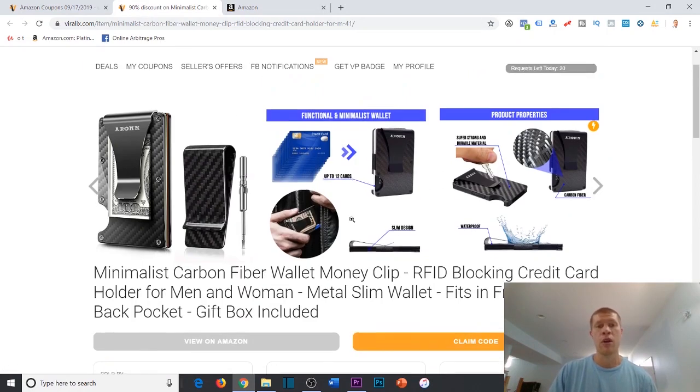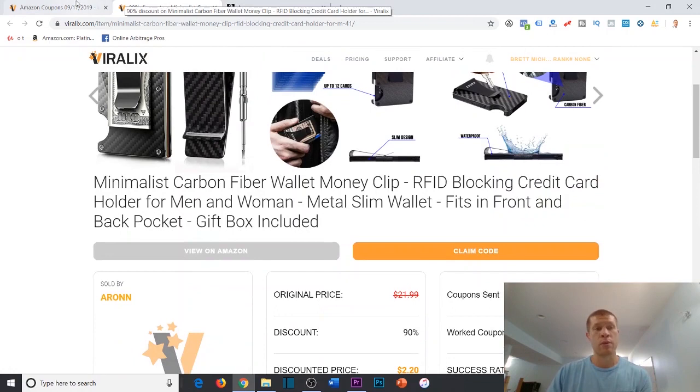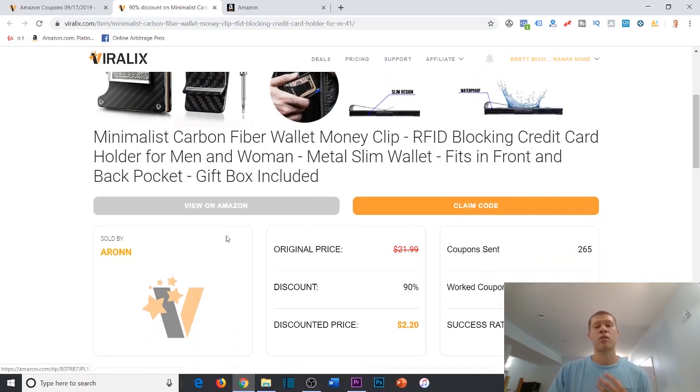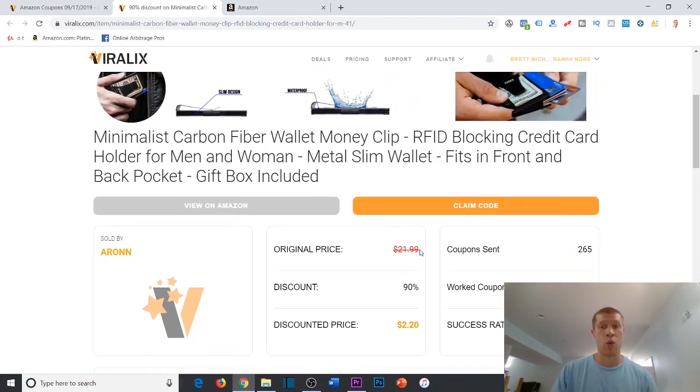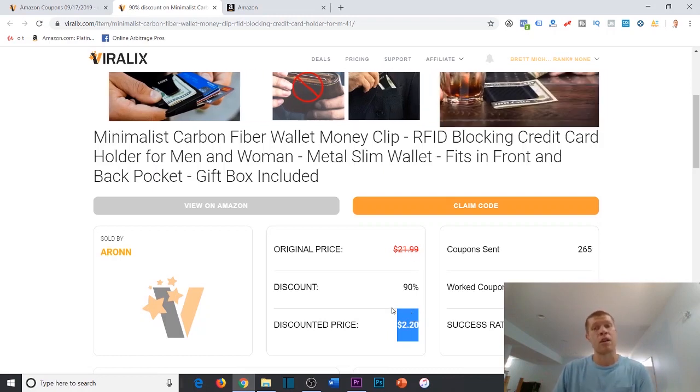Before we claim the code, because on Viralix, you'll see you only have 20 codes per day, so you only get 20 claims per day, a lot like Vipon, right? So it's very, very similar to that. So I don't want to claim the code before I check to see if it's a $10 profit margin, which you can clearly see that it is here. It sells for $21.99. You're getting it at 90% off, and your purchase price with the coupon code is $2.20. So $21.99 minus $2.20 is like 19 something, right? It's clearly above $10. So that's a great opportunity there.